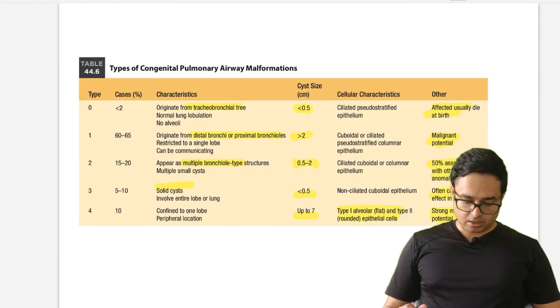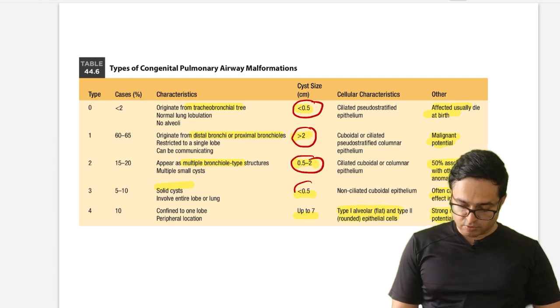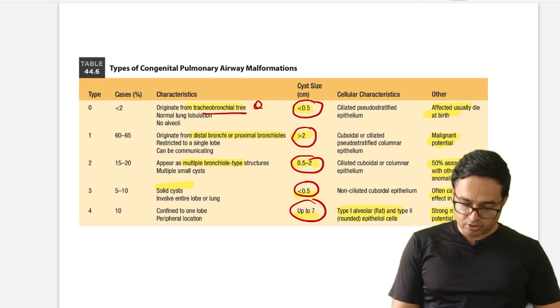Okay, going forward to CPAM. So we have discussed CPAM. Just remember cyst size. This is a more polished version of the CPAM classification. Cyst size less than 0.5, more than 2, 0.5 to 2, less than 0.5 and up to 7. Okay, so you have to remember the origin from tracheobronchial tree, distal bronchi, proximal bronchioles, multiple bronchial type structures, solid cyst.